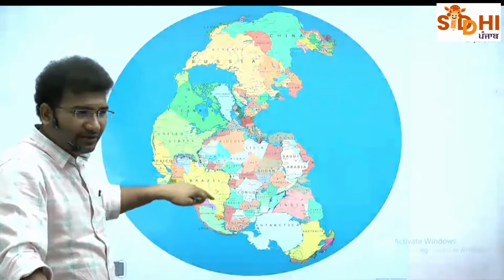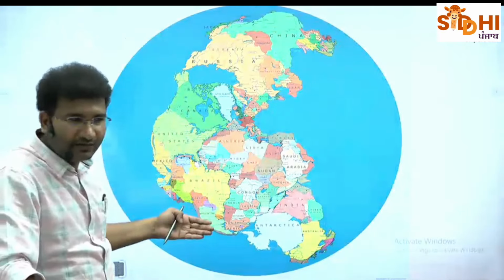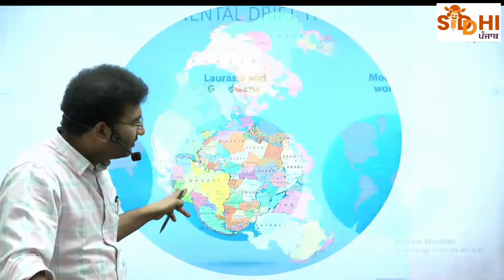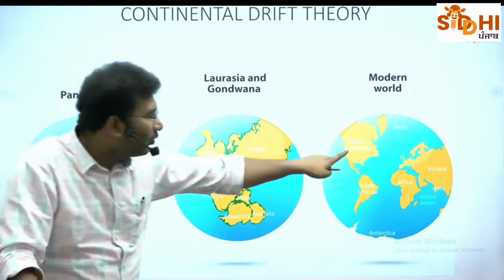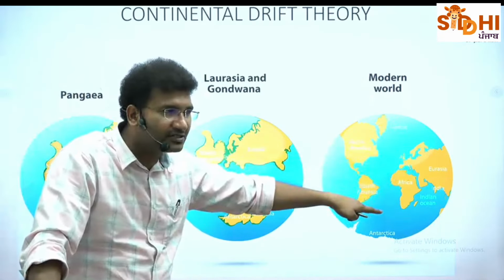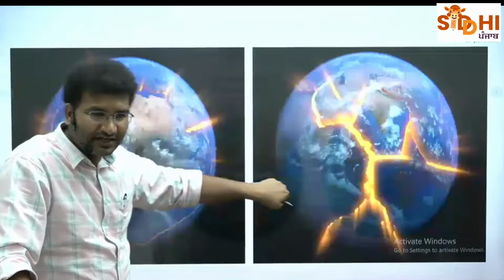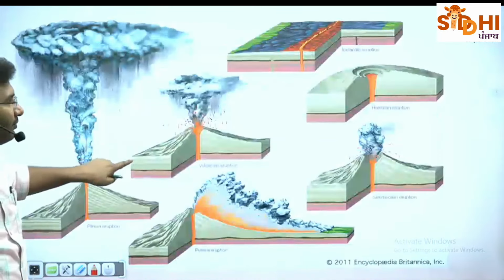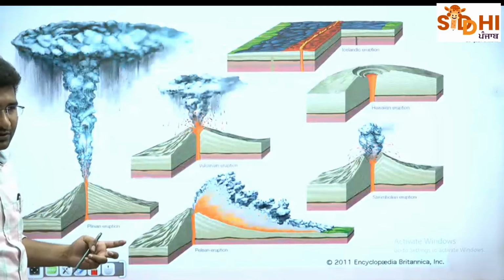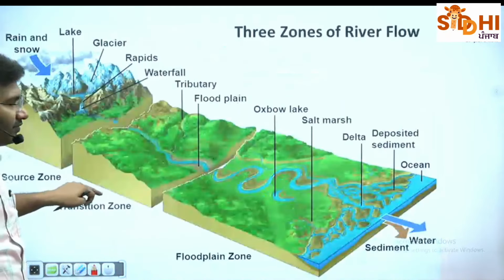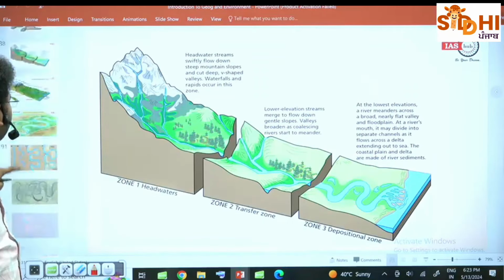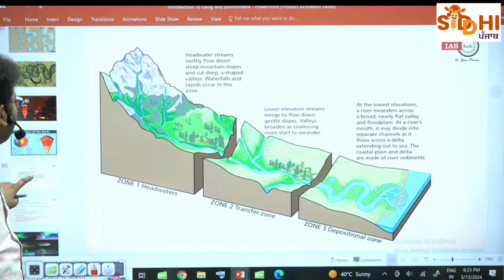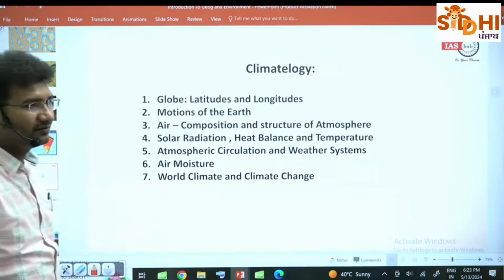So broadly we will study about how our earth, which was once present like this, has moved over 250 million years. How did the earth shape take place, the continents take place? We'll study about it also in detail. The plates also, what are the types of volcanoes? All of this comes under the geomorphology. ठीक है? So broadly, this is what is your geomorphology. We'll also study about the rivers and the shape of the rivers as well.